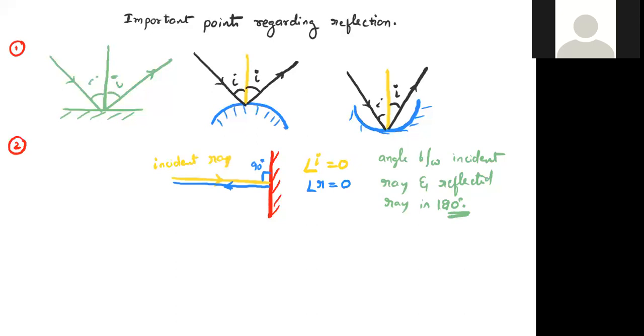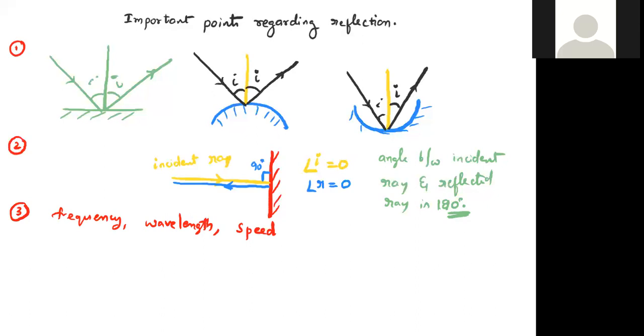Next, third point. Now here reflection is taking place. Whenever reflection takes place, what happens to the properties? That means what are the properties we know? Frequency, wavelength, and speed. Last year also in waves we have discussed. That means in the last chapter, the sound topic, we have discussed these properties.